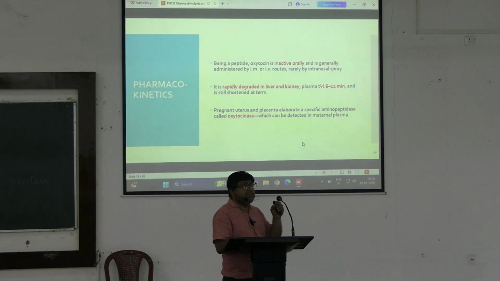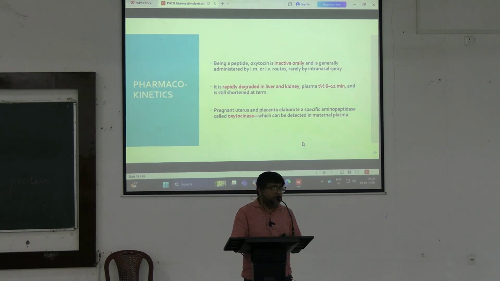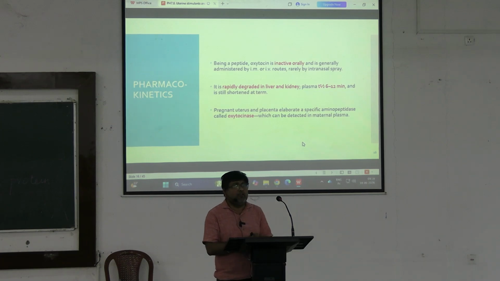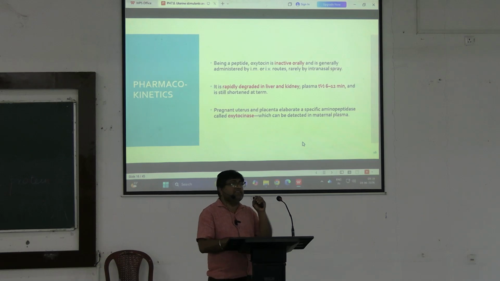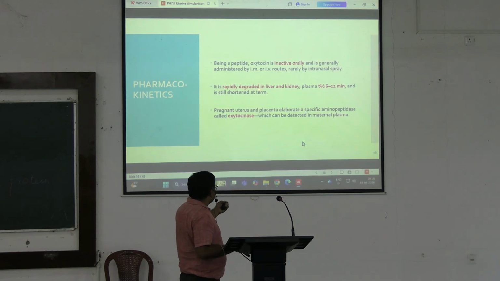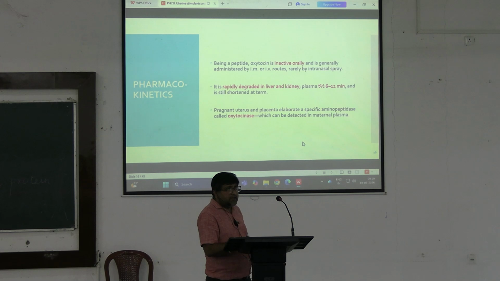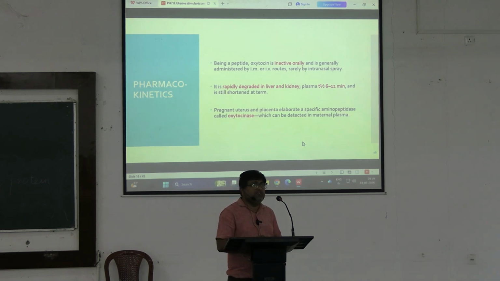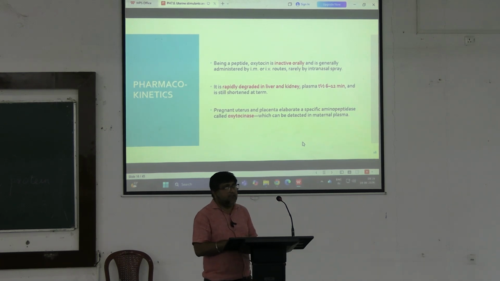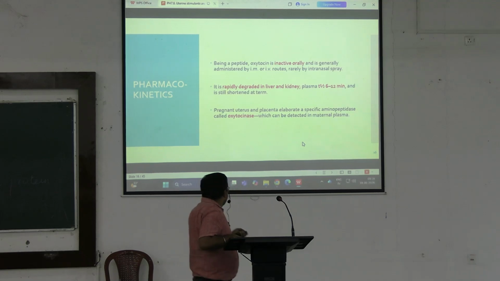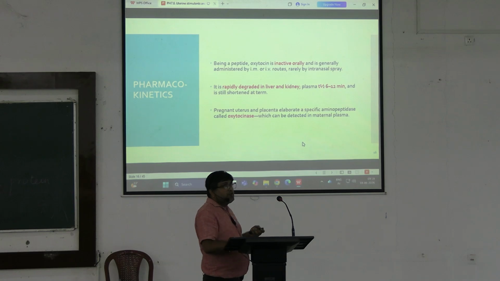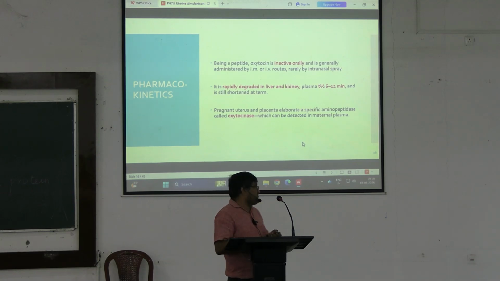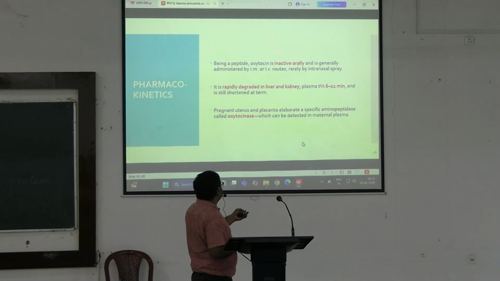Pharmacokinetics: as it is a peptide hormone, it is inactive orally and it is given intramuscularly or intravenously, or it can even be given as a nasal spray. It is rapidly degraded in the liver and the kidney. Plasma half-life is short, around 6 to 12 minutes, and even shorter at term. The pregnant uterus and placenta elaborate a specific aminopeptidase, oxytocinase, which can be detected in the maternal plasma.